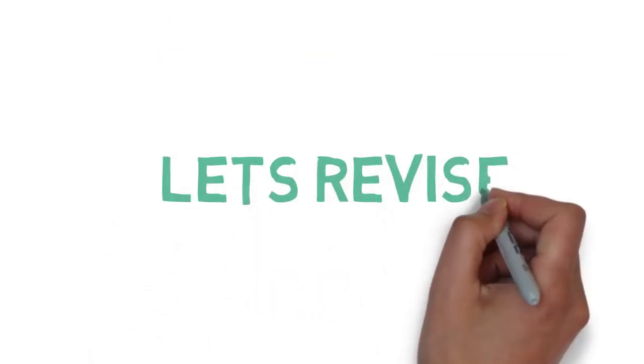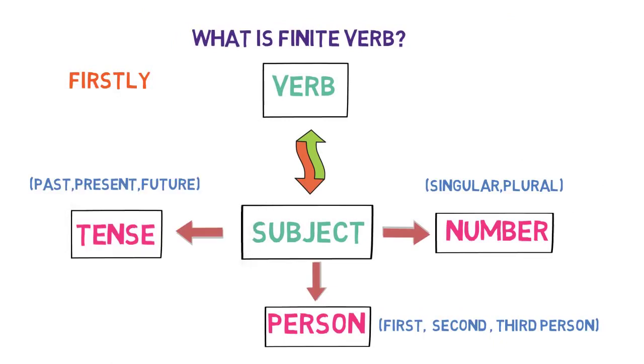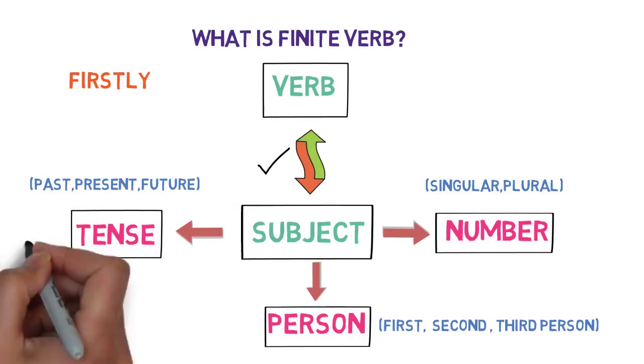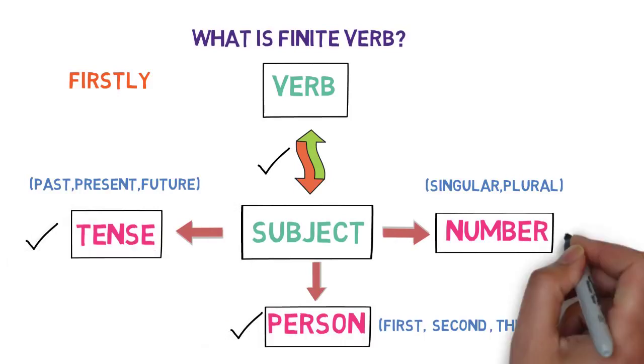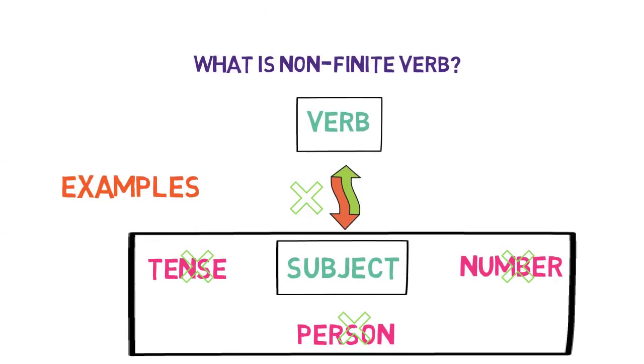That's all for now. Let's quickly revise what we have learned in this lesson. We understood what a finite verb is. It is a verb that has an agreement with the subject. It changes as per the tense, person, and number of the subject. Then we understood what a non-finite verb is. It is a verb that has no agreement with the subject.